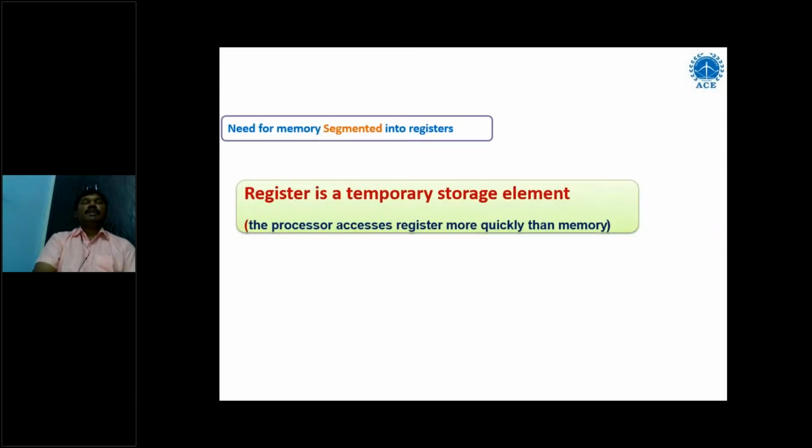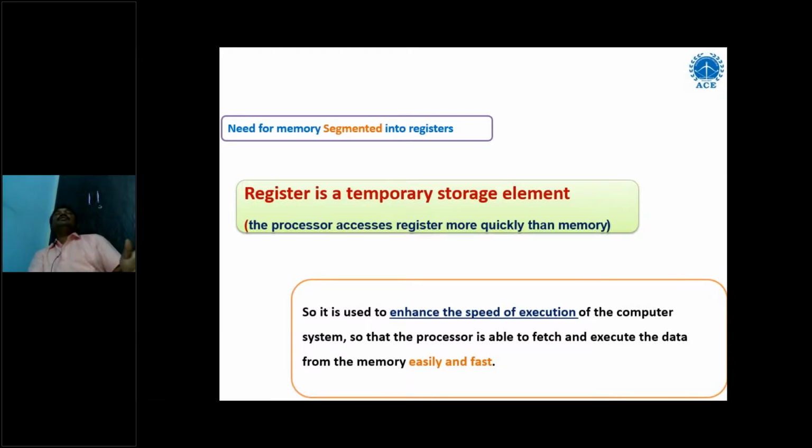So here you can see why we need segmented memory in segment registers. A register is a temporary storage element, and its capacity is very small compared to any type of memory, even primary or secondary memory. Registers can store 4 bits, 8 bits, or 16 bits in terms of the 8086 microprocessor. The microprocessor is not a single unit; it has 3 units internally: the ALU, the control unit, and the register set.